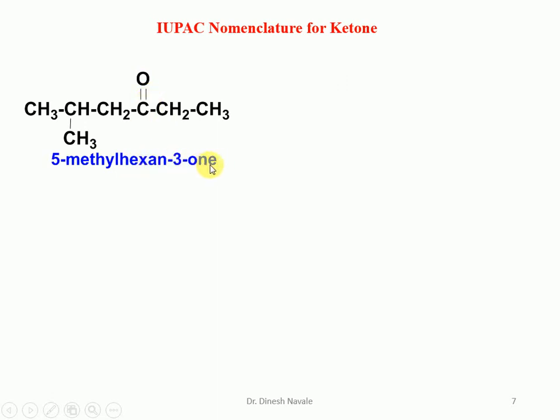So ONE is for ketone, 3 is for the position of the carbonyl, that is the ketone, and then a methyl substituent is going to be present at carbon number 5. So the IUPAC nomenclature is going to become 5-methylhexan-3-one. That means the E of the alkane has been replaced by ONE.